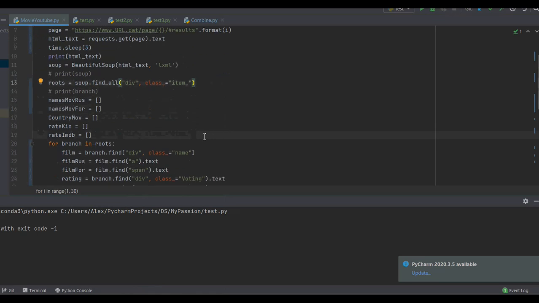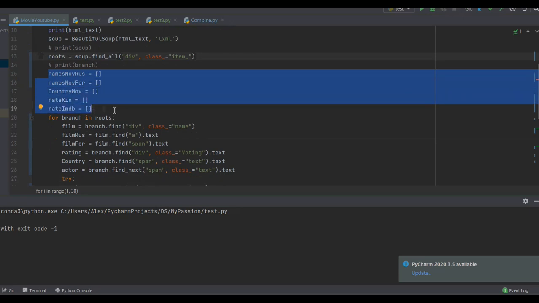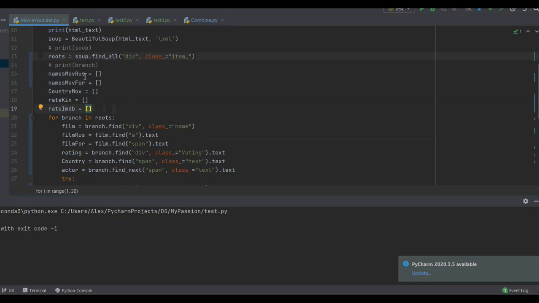But first, let's create lists for all the data we want to get, for individual columns of our future table. In this case, this is the title of the film in my language, the original title, country of origin, the rating of the movie in my country, and the international rating.